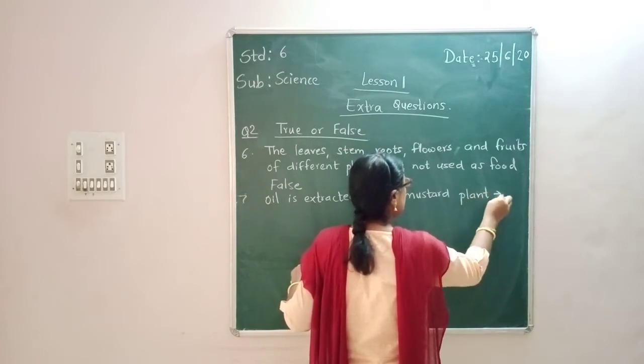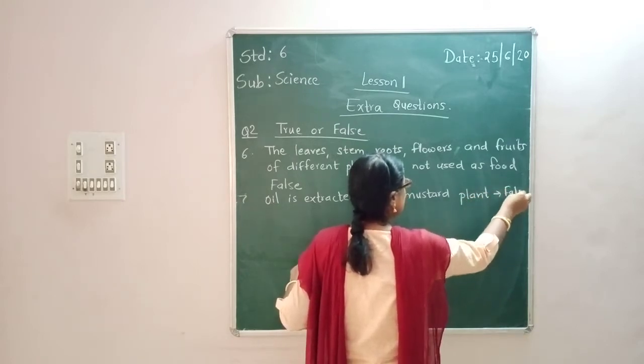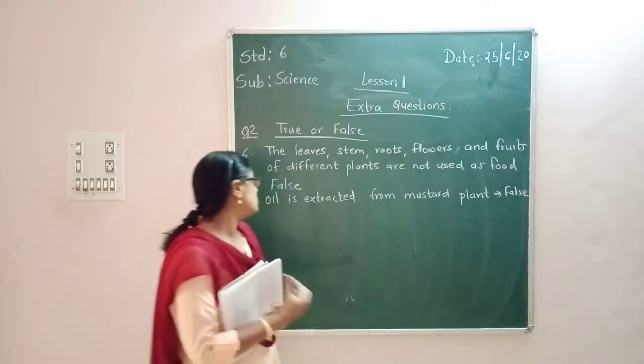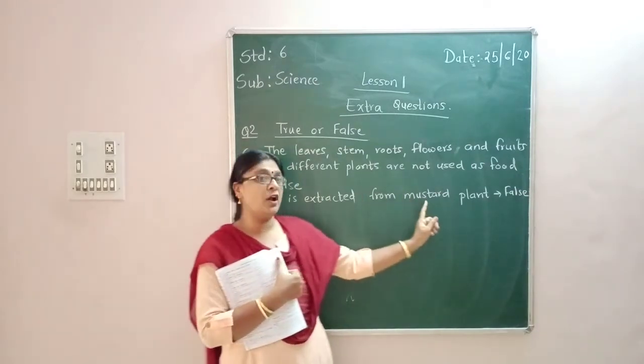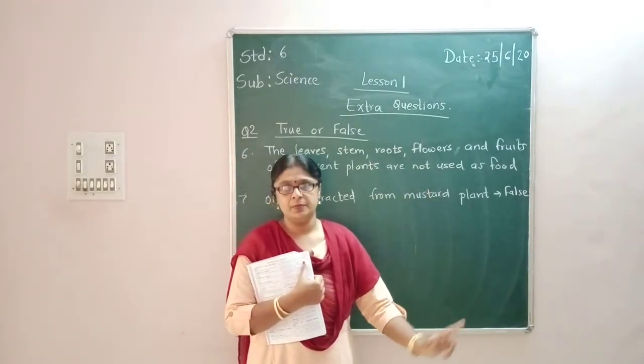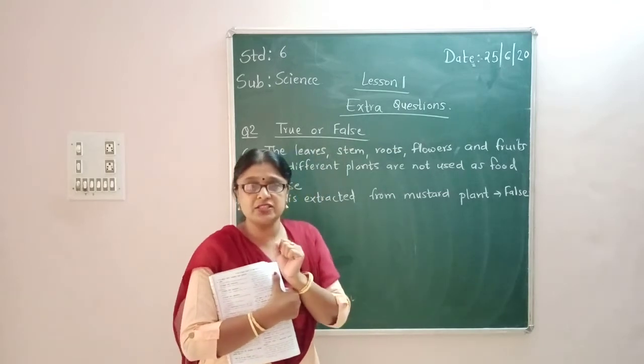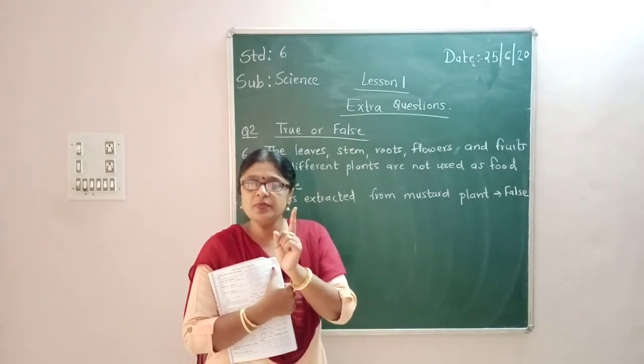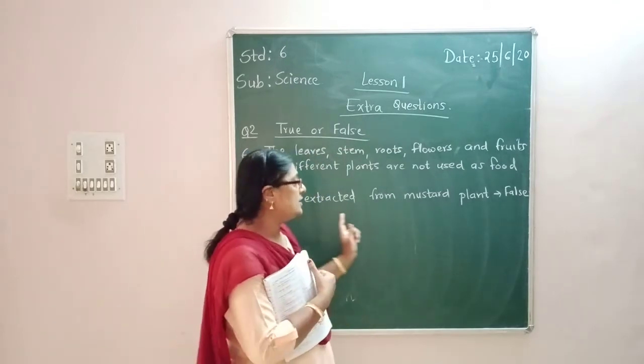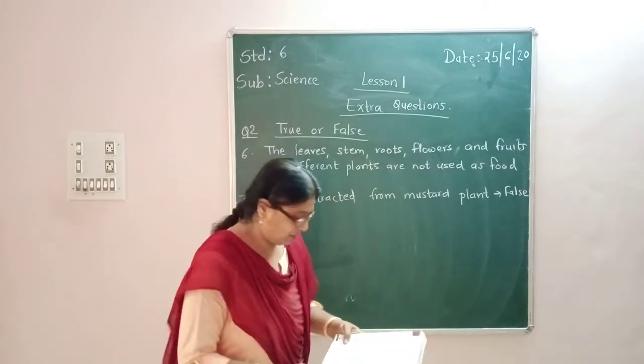It is a wrong statement. Why? Because we extract the oil from mustard seed. From the seed we are extracting the oil, not from the plant. Okay? So this statement is a false statement.